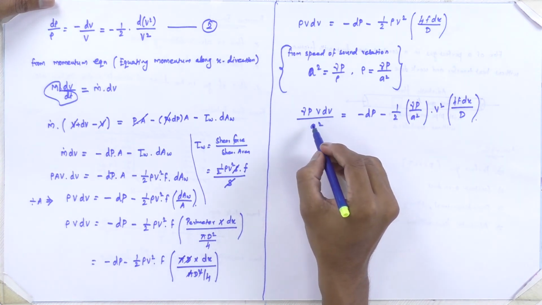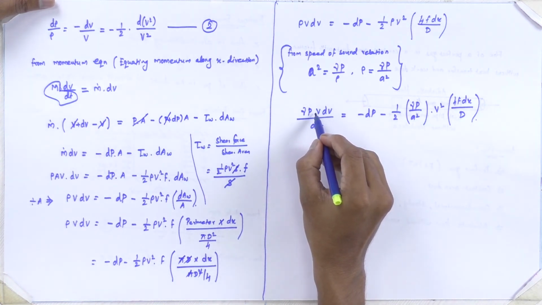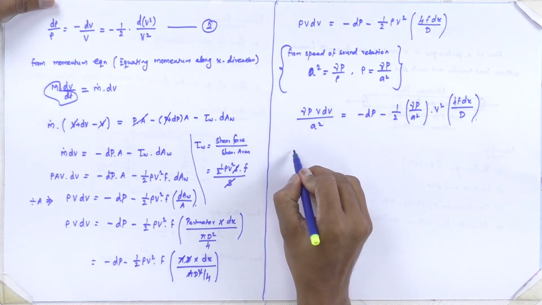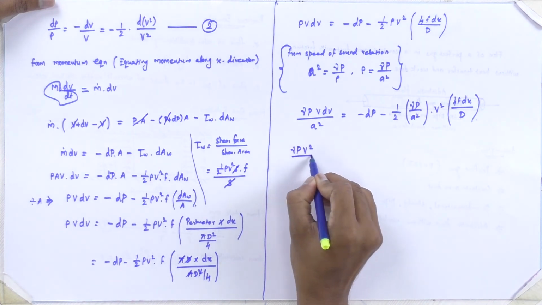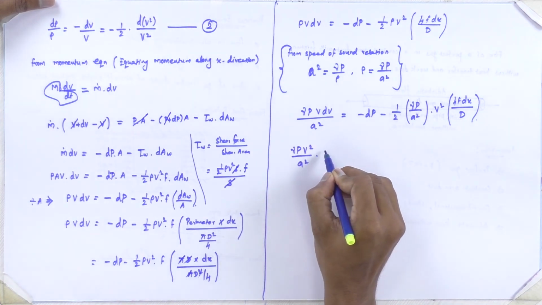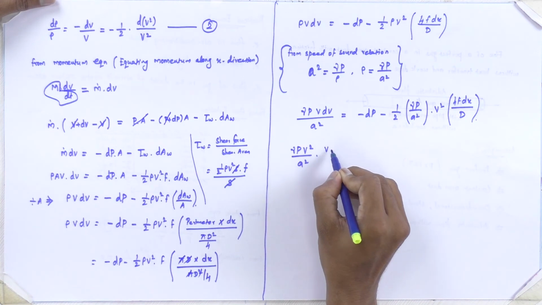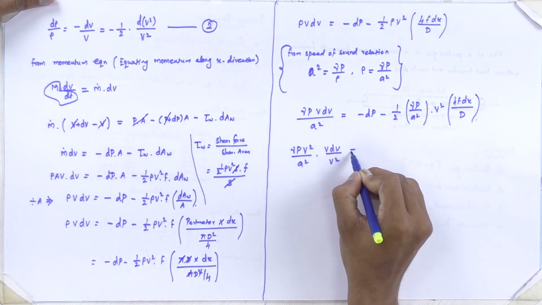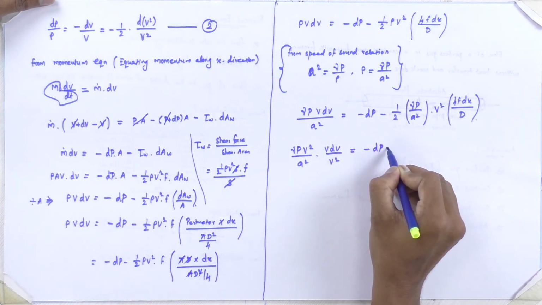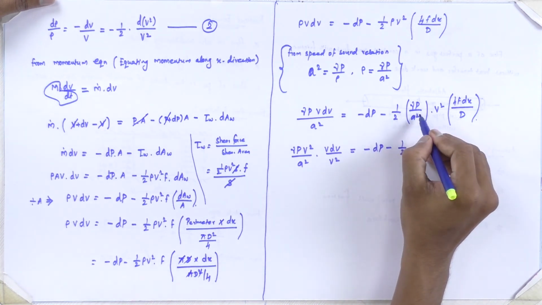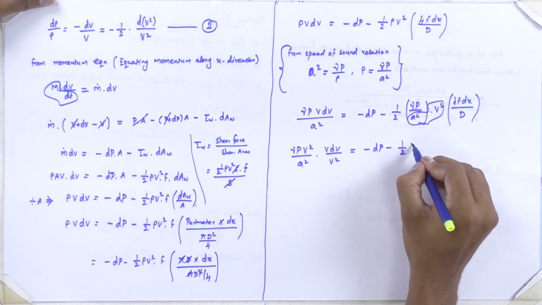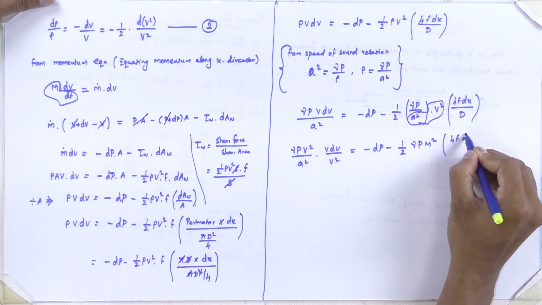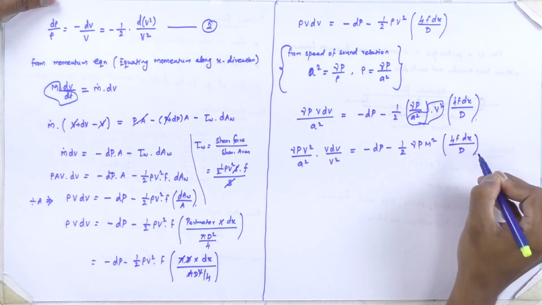To get the fractions, let us multiply v squared here and divide v squared here. So we will get gamma p v squared divided by a squared into v dv divided by v squared is equal to minus dp minus half. So this will give us Mach number, so gamma p M squared into 4f dx divided by d.